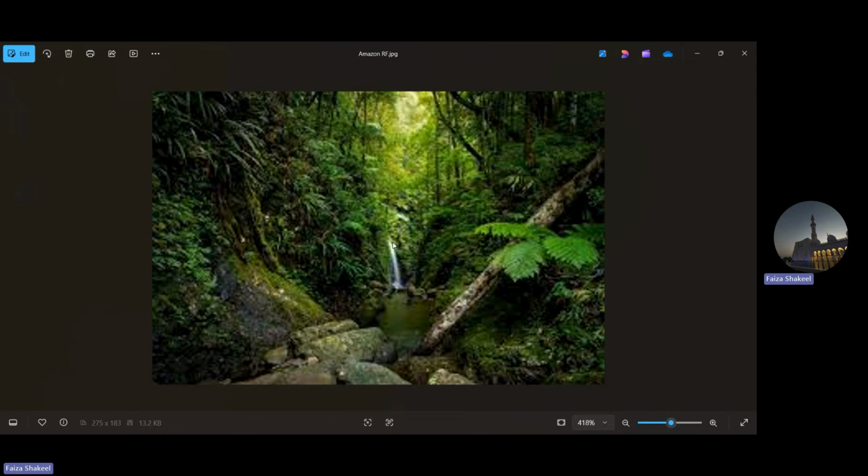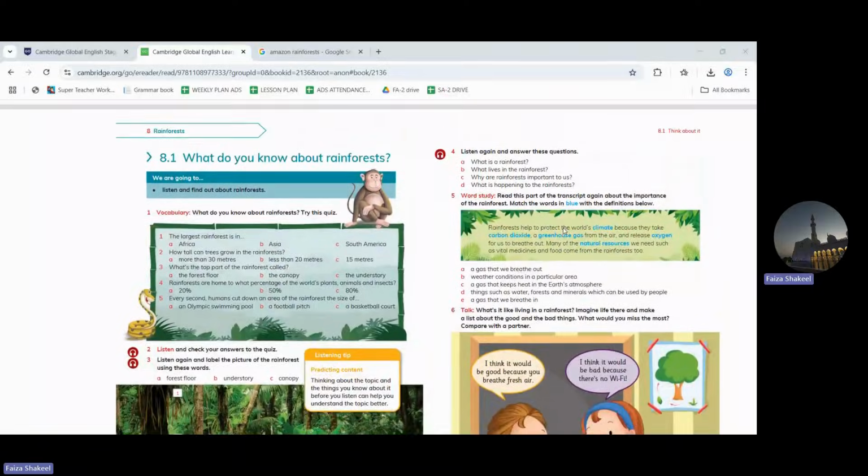Do you have any doubts still here, or do you want me to repeat something? You can quickly tell me. No doubts? Okay, good. So I'm going to quickly stop sharing this. I'm going to ask you one more very important question. That is, these days, rainforests are in quite danger. Why do you think they're facing this kind of danger? Why are they in danger in the first place? Can any one of you tell me?